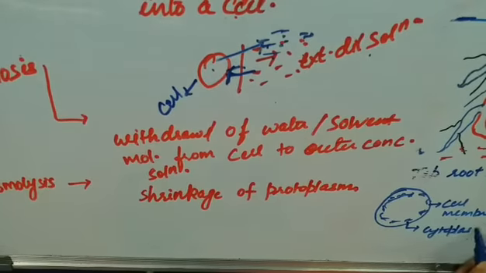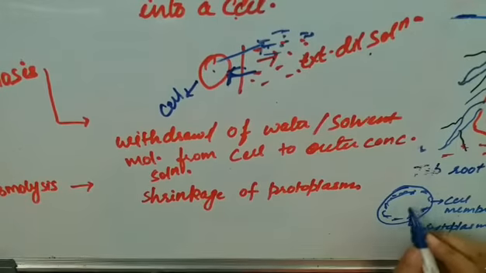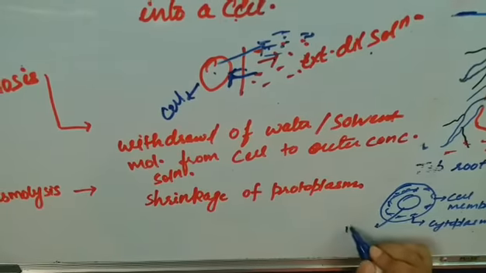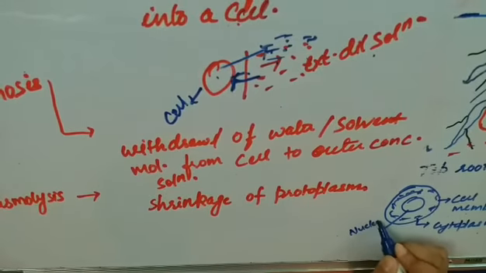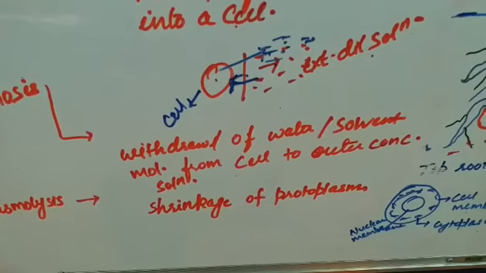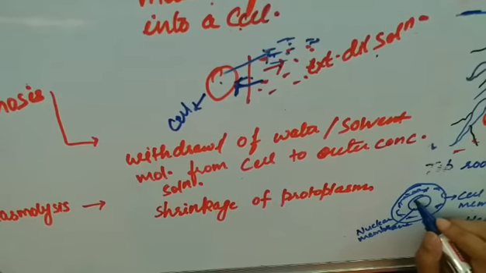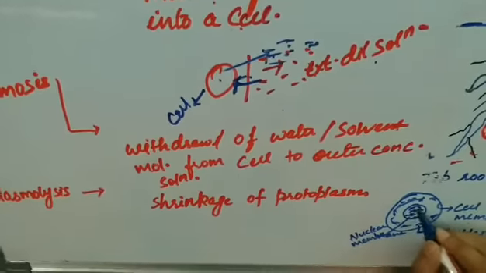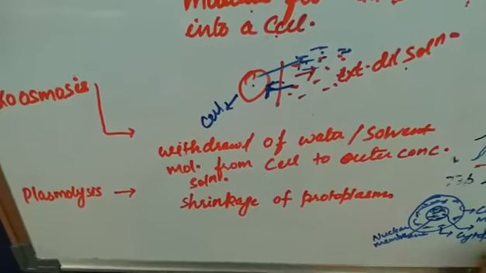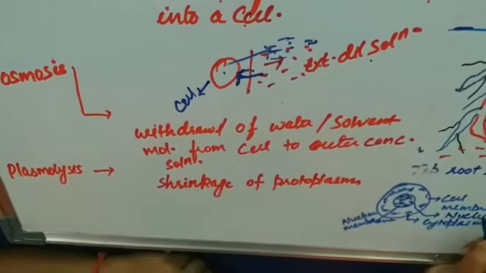The liquid which is present inside the cell is cytoplasm. Then another membrane, that is the nuclear membrane. In this nuclear membrane also a jelly-like liquid substance is there, that is known as nucleoplasm.